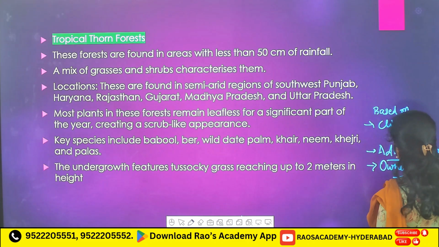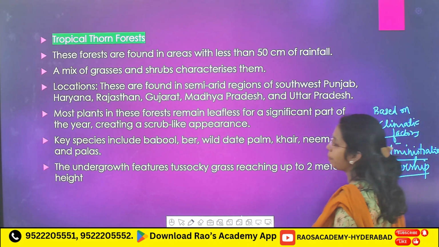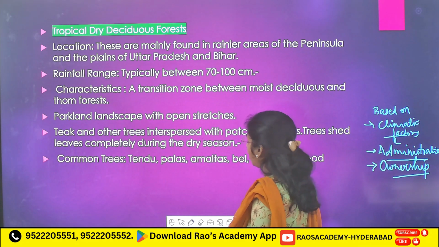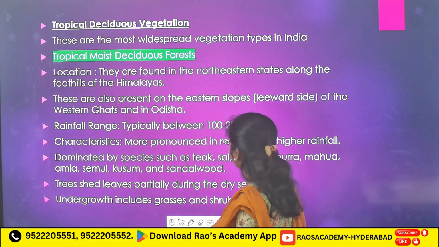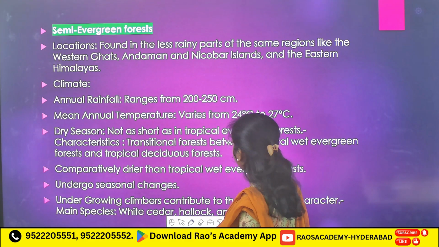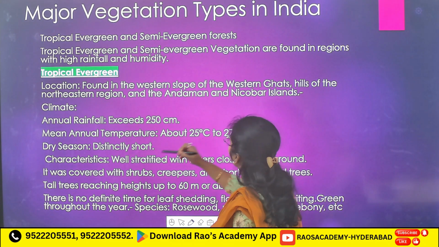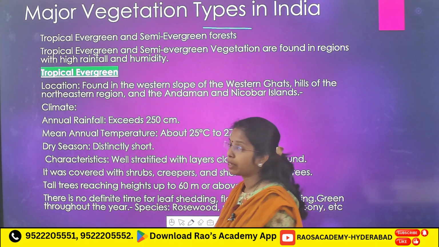Now we are going to see all these three. First, based on climatic factors, we have now the major vegetation types in India.